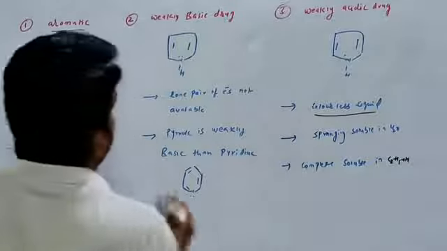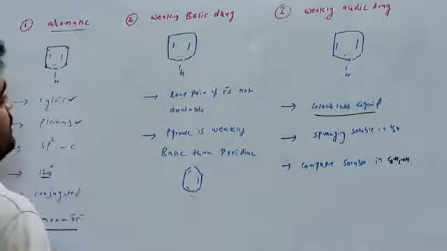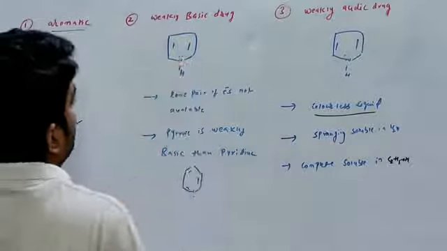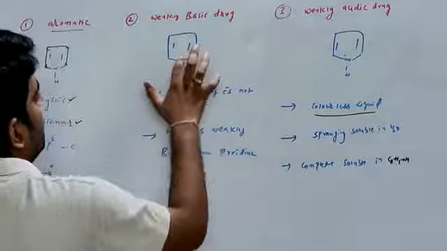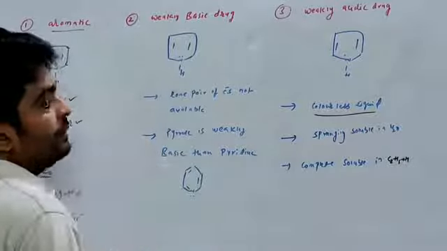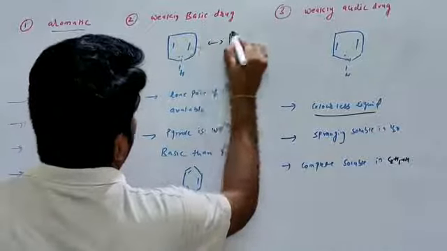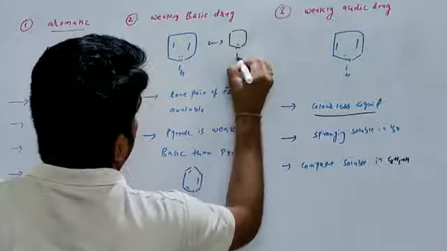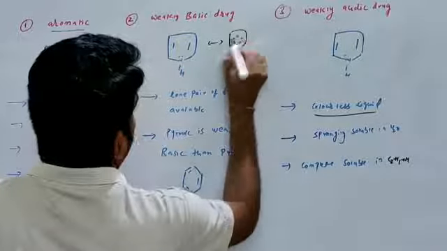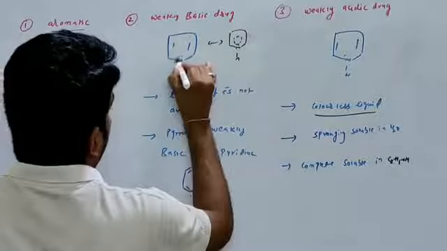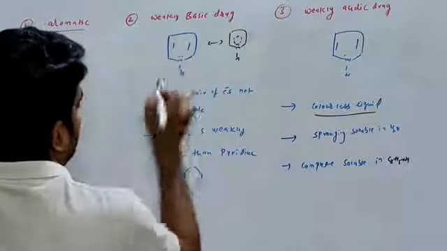Pyrrole is a weakly basic drug. Why? Because in this pyrrole ring, the lone pair of electrons participates in the delocalization. That's why the lone pair availability is less.